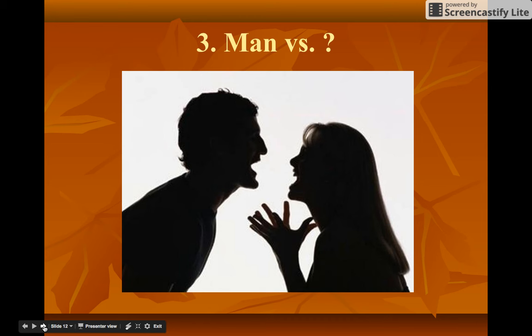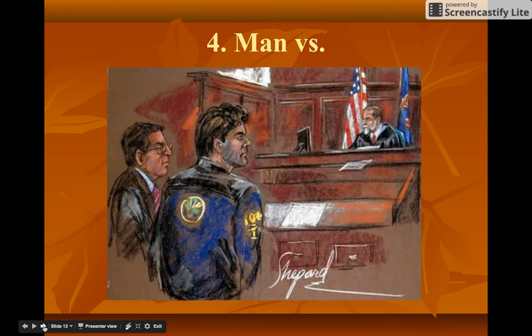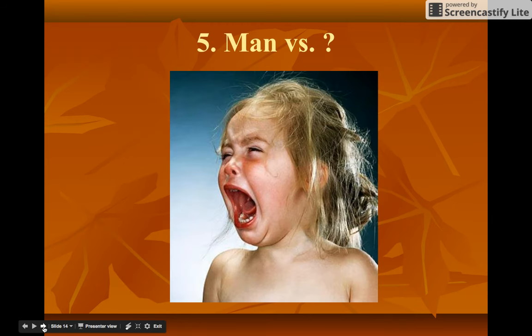All right, let's take a look at this picture, number 3, man versus... What do you think it is? This one's man versus man. You see a man and a woman having an argument. All right, number 4, man versus... This is a picture of a guy who's with his attorney in court with a judge. This one would be man versus society for breaking a law.